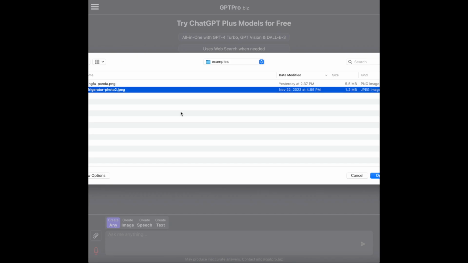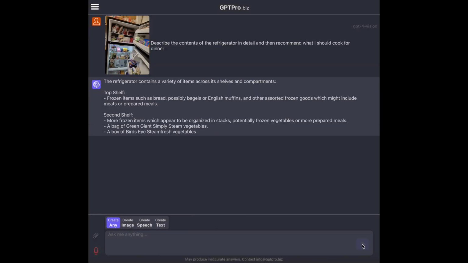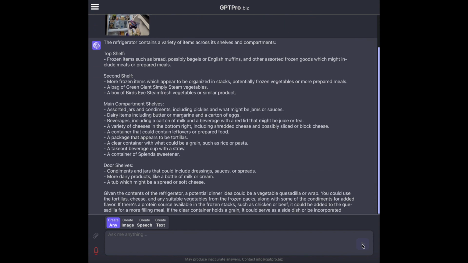I am uploading an image to analyze and asking ChatGPT what I should cook for dinner based on the contents of this photo of my refrigerator.